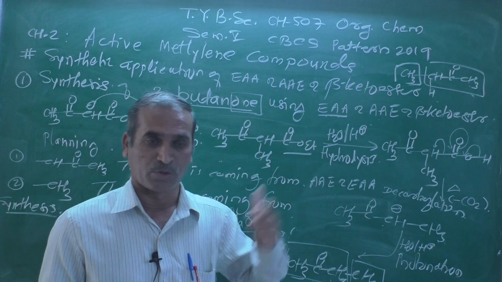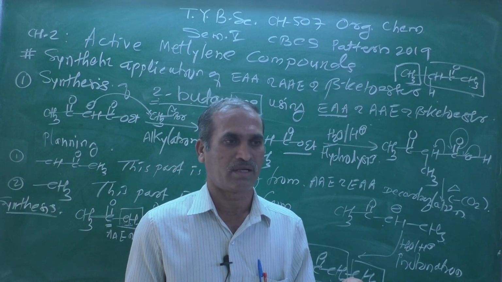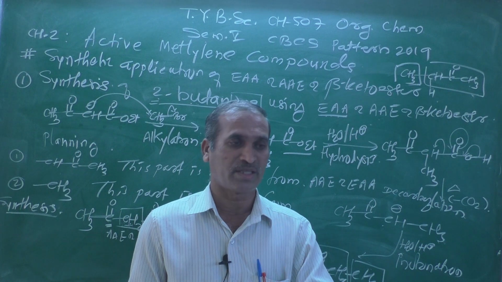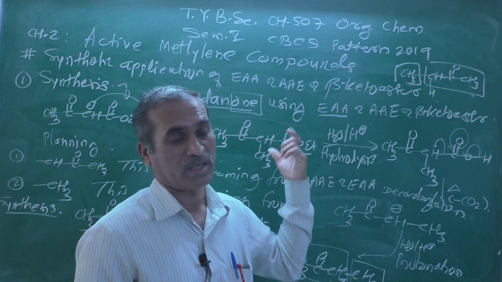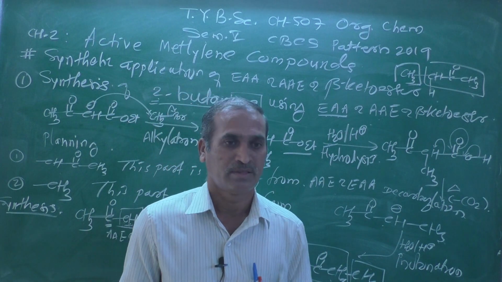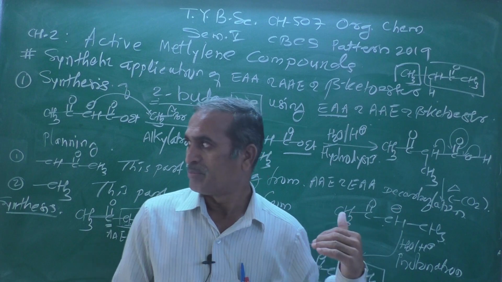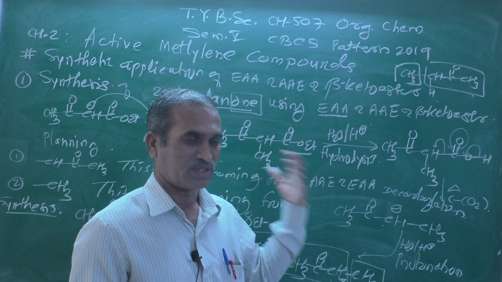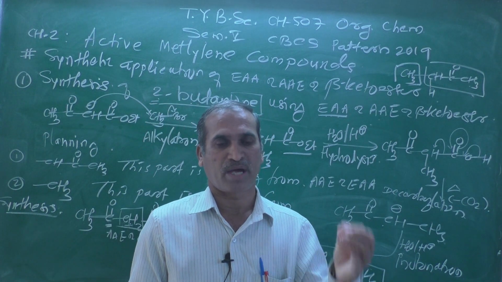And I hope you will very soon be able to prepare such compounds, because they are providing us everything. They are providing starting material as well as end product also. By using that starting material, you can prepare your desired target molecule by using these processes, because these are sequential steps, where the first step is abstraction of proton by base.